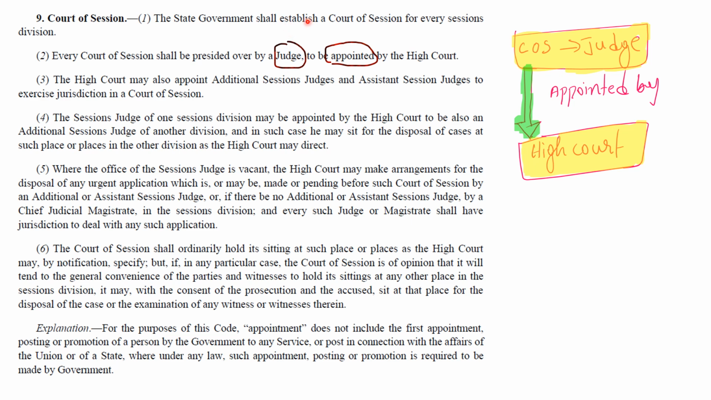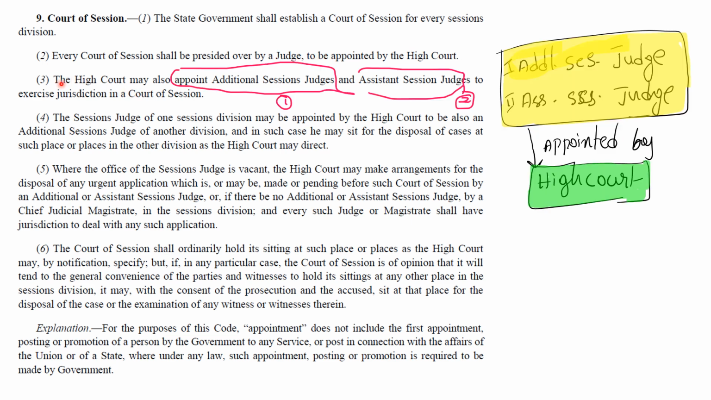So this is crucial because it establishes who has the authority to adjudicate in these courts, and highlights the role of the High Court in the appointment of these judges. Please note that the judges are appointed by High Court, not by state government. This is the main point that you need to remember.